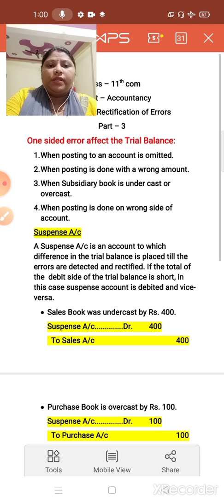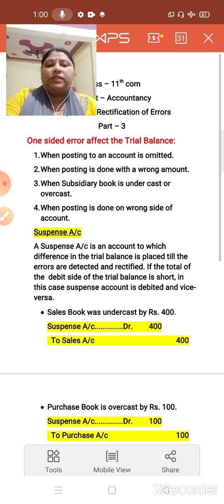Children, in the previous part we learned about 5 types of errors. The first one is error of omission, in which we forgot to record the transaction. So we have to record the transaction as a rectified entry. Now the second one is error of commission. In error of commission, we have recorded the entry but with the wrong amount. So this type of error is known as error of commission.